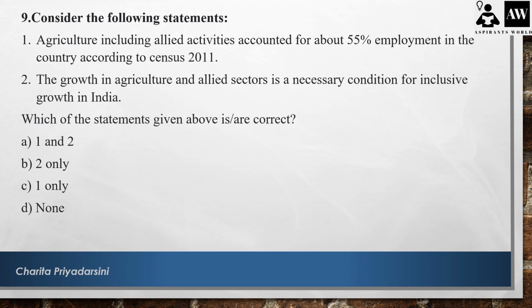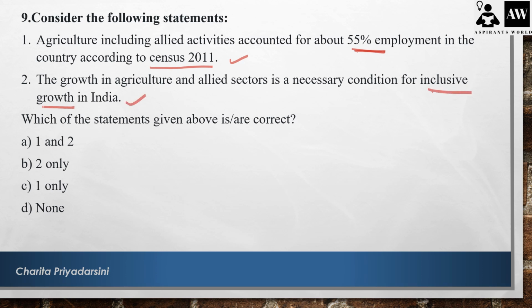Consider the following statements. Agriculture, including allied activities, accounted for about 55% of employment in the country according to the 2011 census. So this is a static statement and this is correct. The growth in agriculture and allied sector is the necessary condition for inclusive growth in India. So this is also correct.